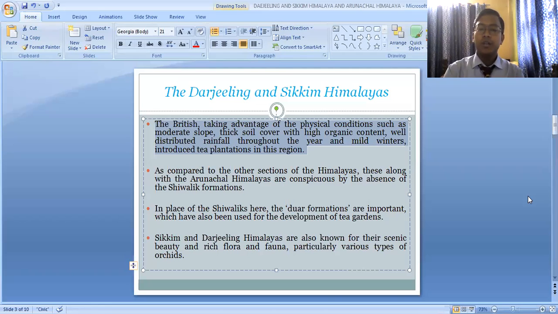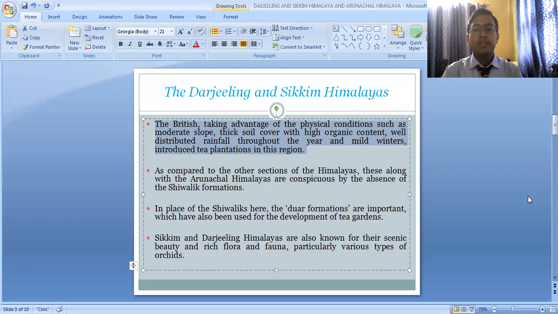So what the Britishers did is that they started the tea plantation in this region. Here you can see that the availability of organic soil, meaning soil rich in organic content, equal distribution of rainfall, and mild winters have favored the development of tea plantation in this region.